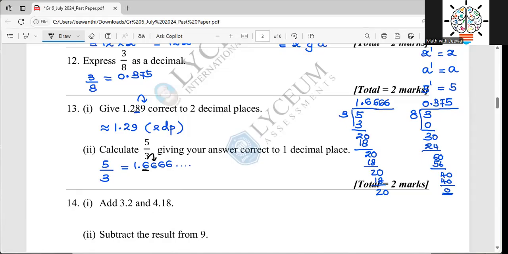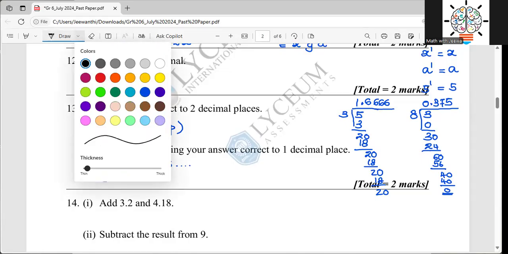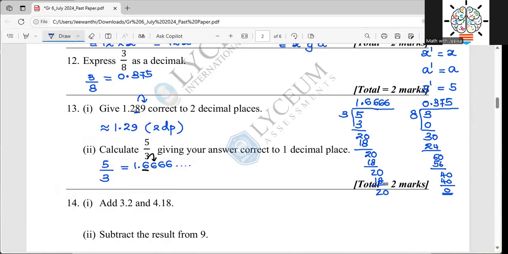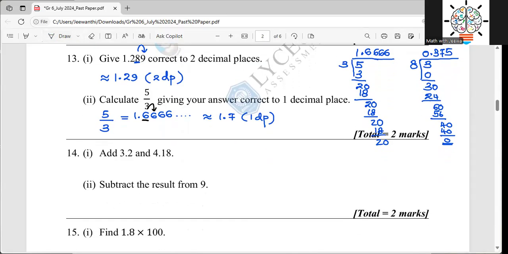If the next number is 5 or more than 5, we need to add 1 to the underlined number. Therefore, my answer will be approximately 1.7, and I write here 1 dp, right? This is how you want to write the answer. Yeah. So then we will move to question number 14.